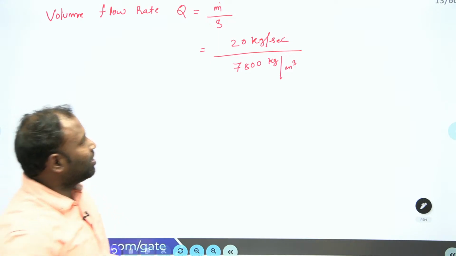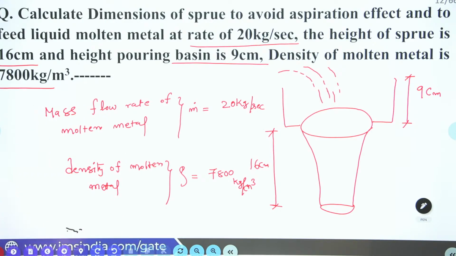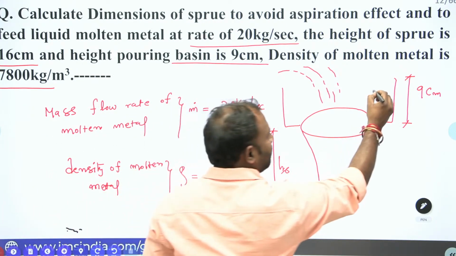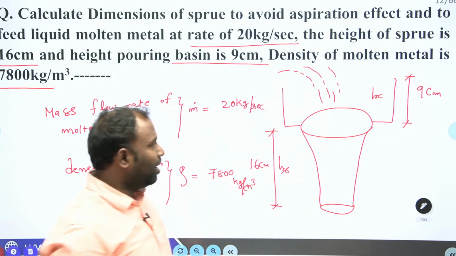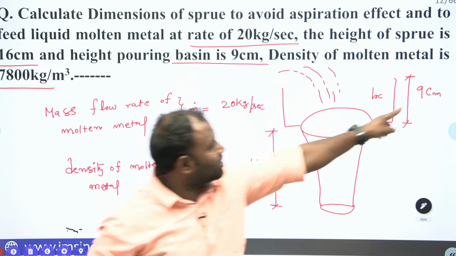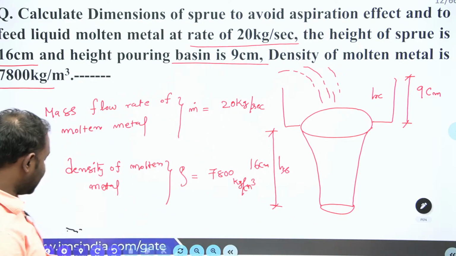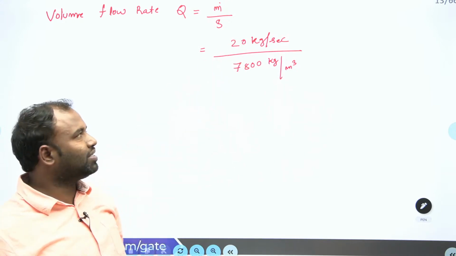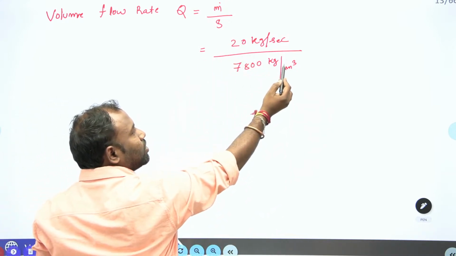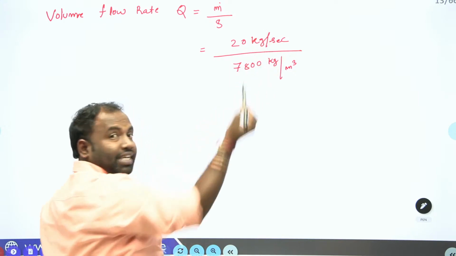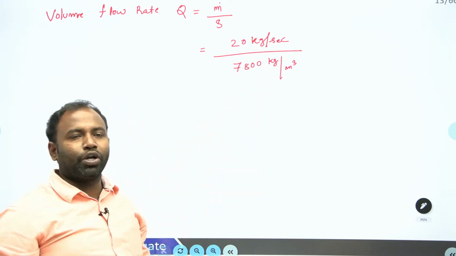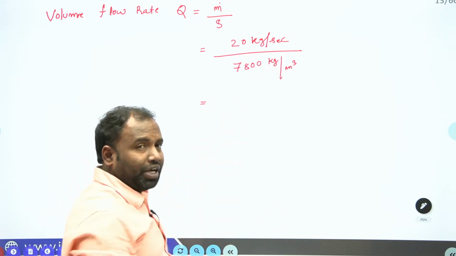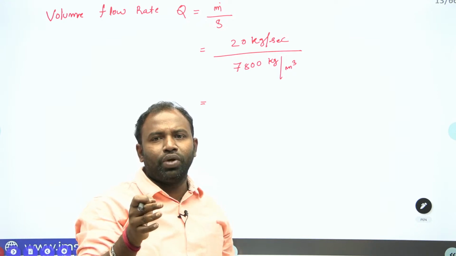But the thing is here, guys, my sprue height is HS, pouring cup height is HC. My heights are given in centimeter, so I convert my volume flow rate also to centimeter cube per second. Kg will get cancelled, meter cube per second will come, but I require centimeter cube per second. That is why convert this into centimeter cube per second. Converting units is very important. Most of the students make mistakes here only.